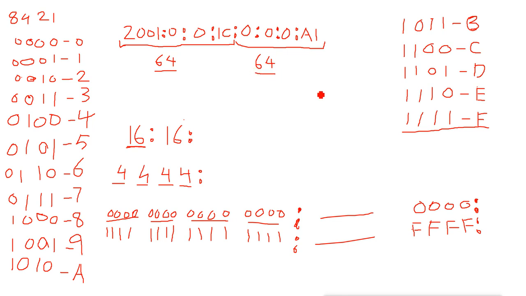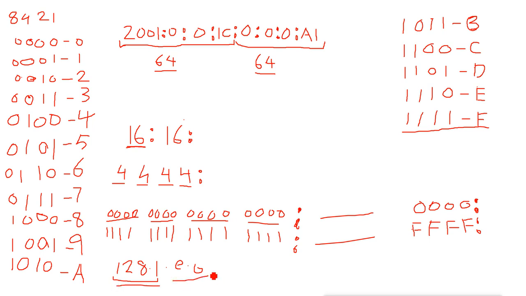Like, for example, in IPv4 we have class B addresses. Suppose the first part will be like 128.1.0.0. So the first two parts remain the network in class B. It will remain the same and the last two parts will change.